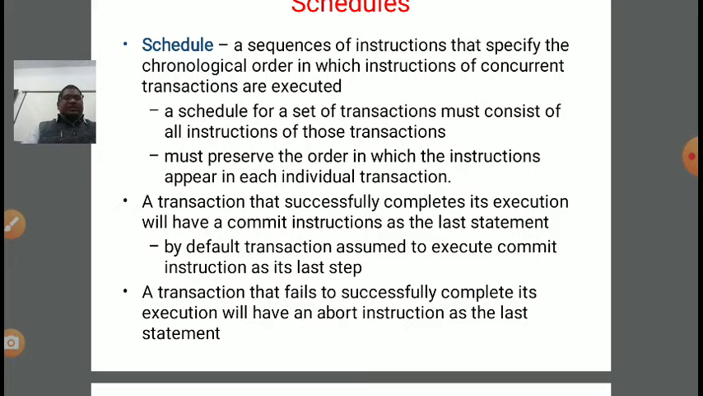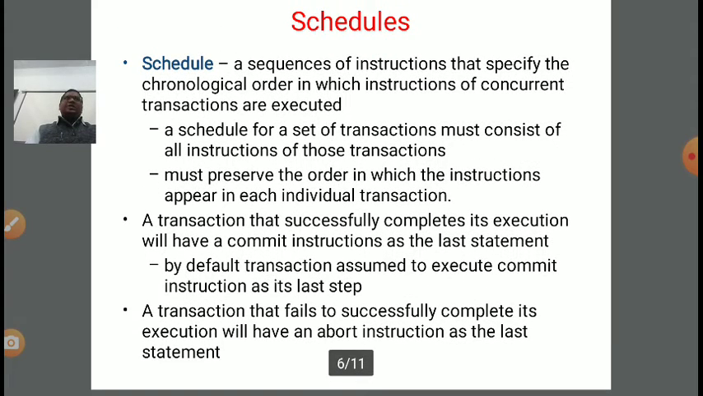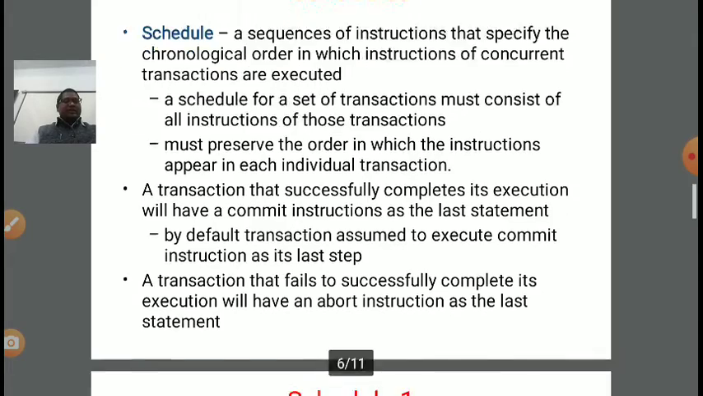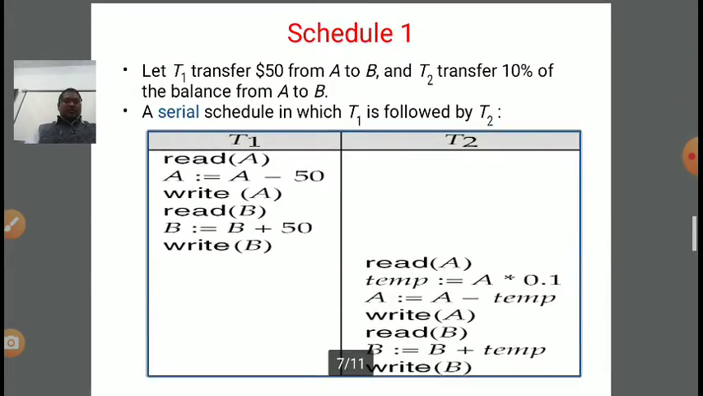Now, a transaction that fails to complete its execution successfully will have an abort instruction as the last statement. So a transaction can either be fully committed or it can go to the abort state. Why abort? Because we are not able to complete all the statements successfully. Now, some schedules are possible.